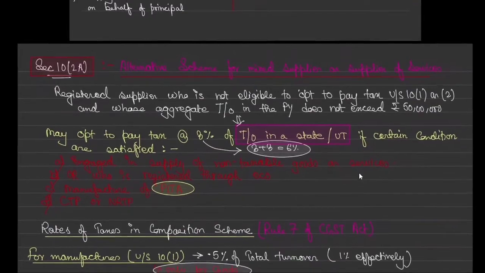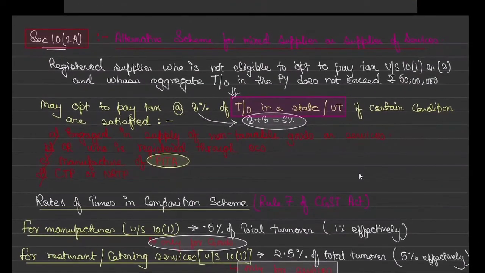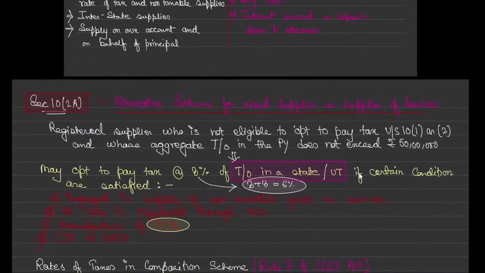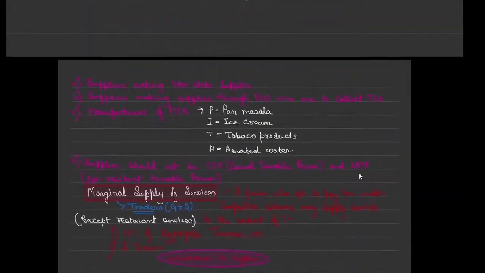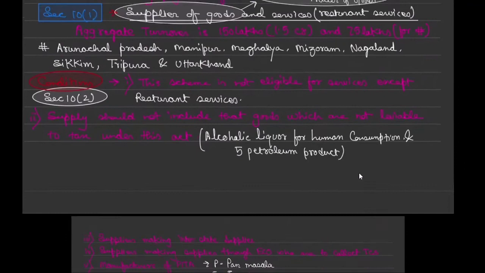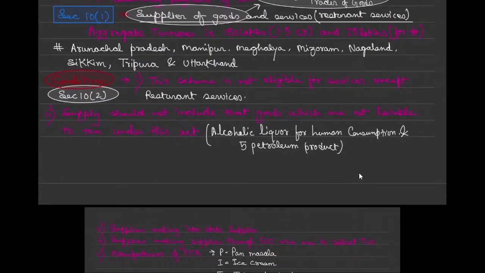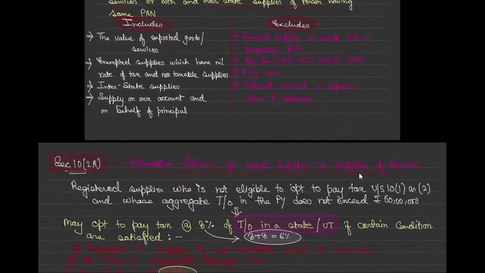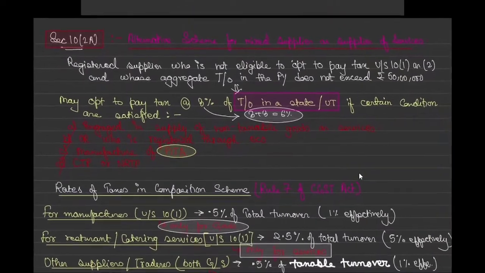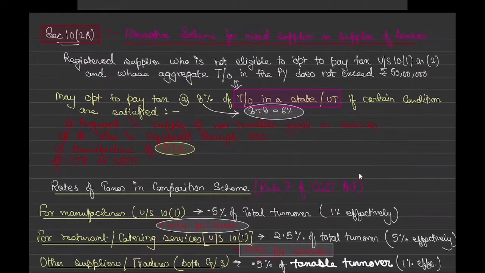After this, our today's session mainly starts from here, because these were the revision of the last session. In section 10, subsection 2, we specifically read about the conditions for 10(1). Now 10(2A) is an alternative scheme for a mixed supplier or supplier of services. Correct?